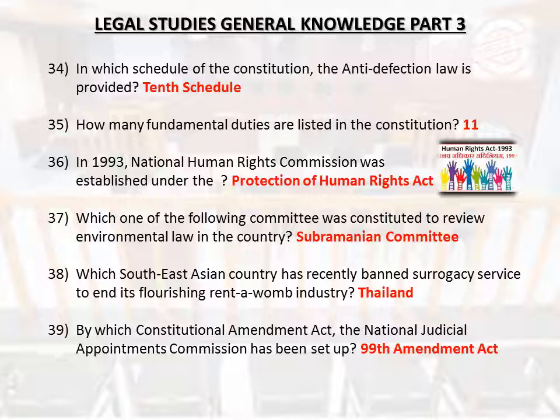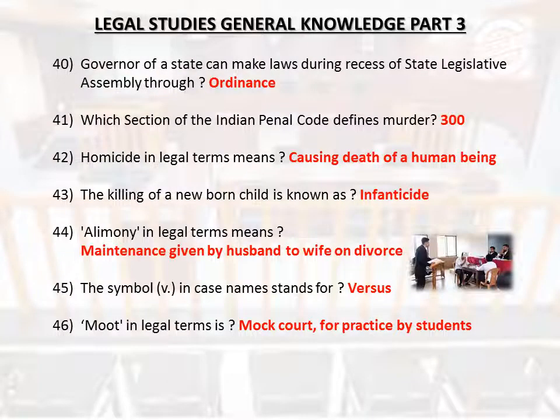Which one of the following committee was constituted to review environmental law in the country? Subramanian Committee. Which Southeast Asian country has recently banned surrogacy service to end its flourishing rent-a-womb industry? Thailand. By which Constitutional Amendment Act the National Judicial Appointments Commission has been set up? 99th Amendment Act. Governor of a state can make laws during recess of state legislative assembly through ordinance.